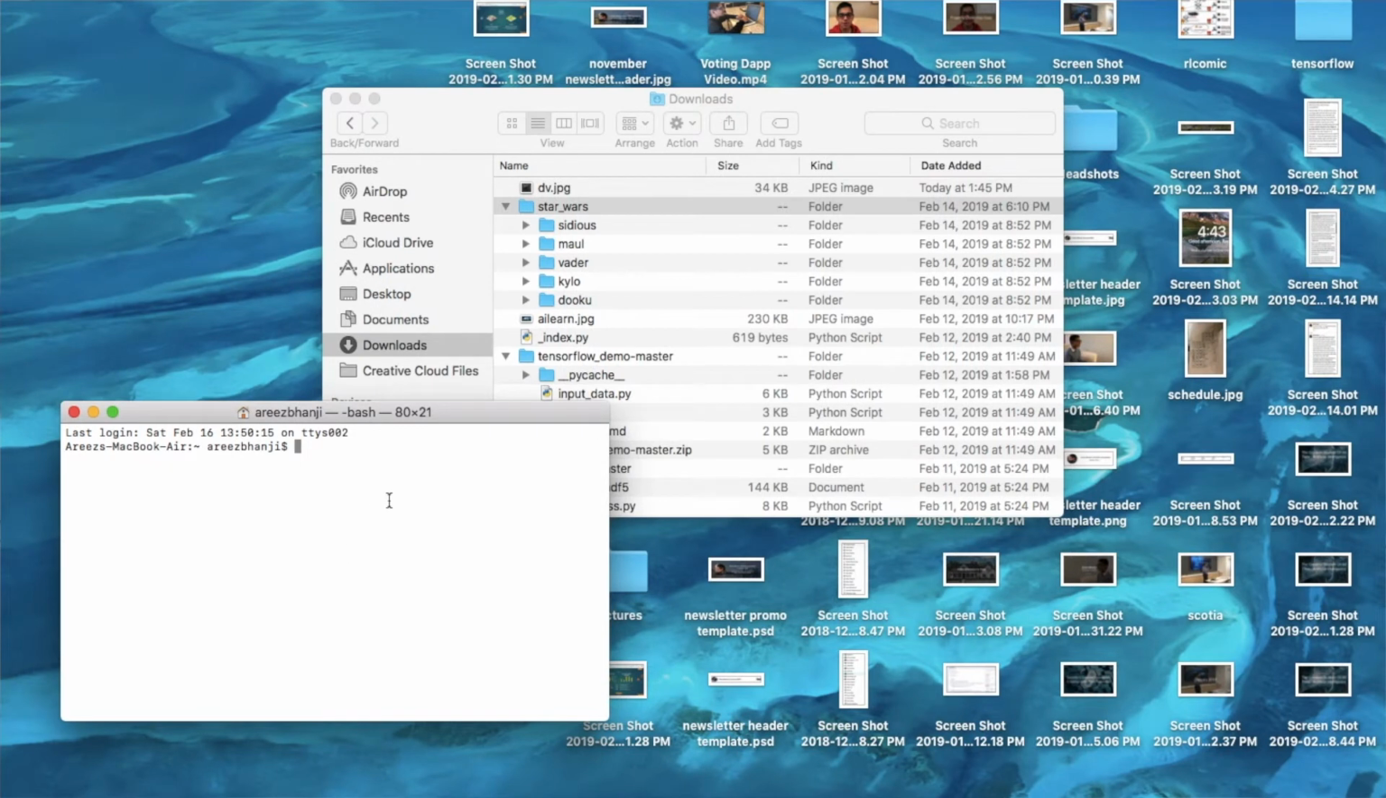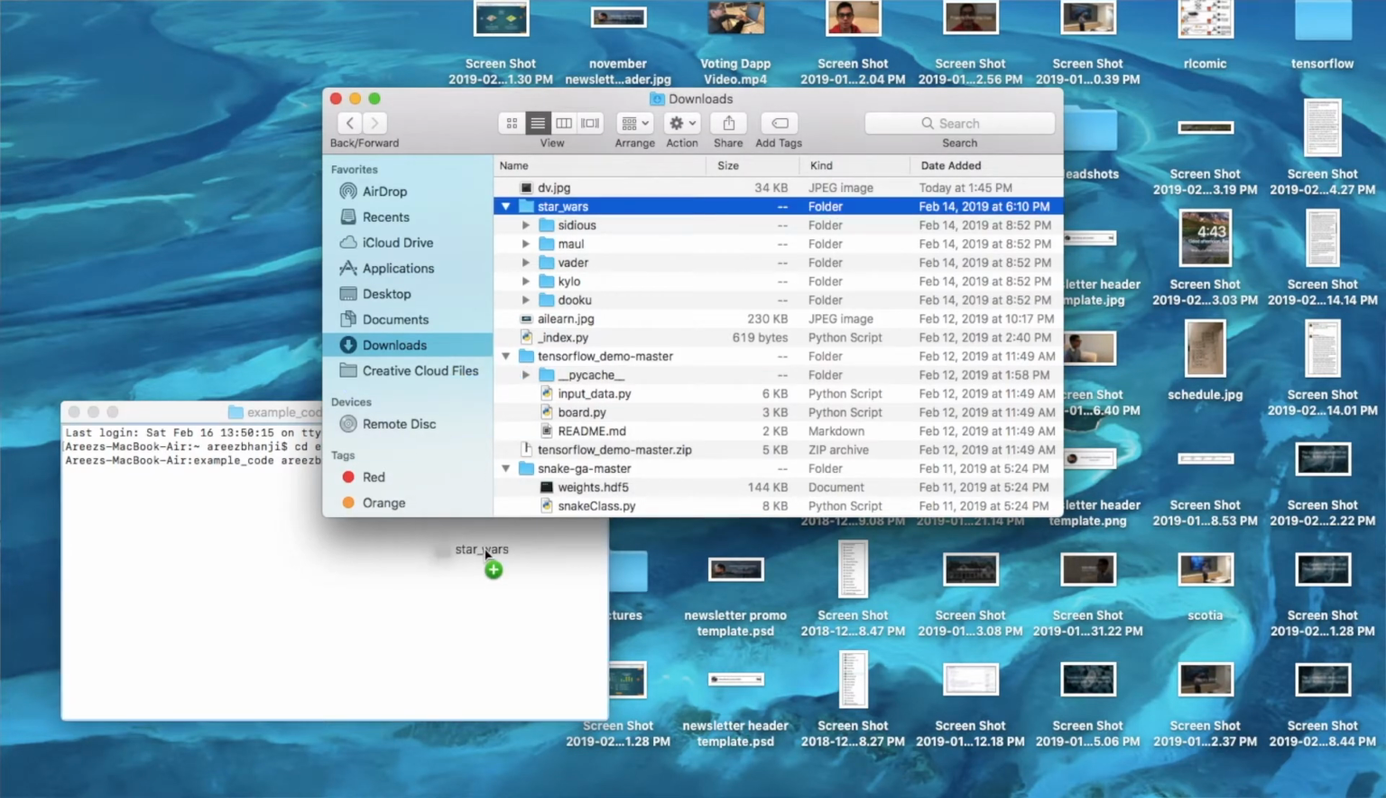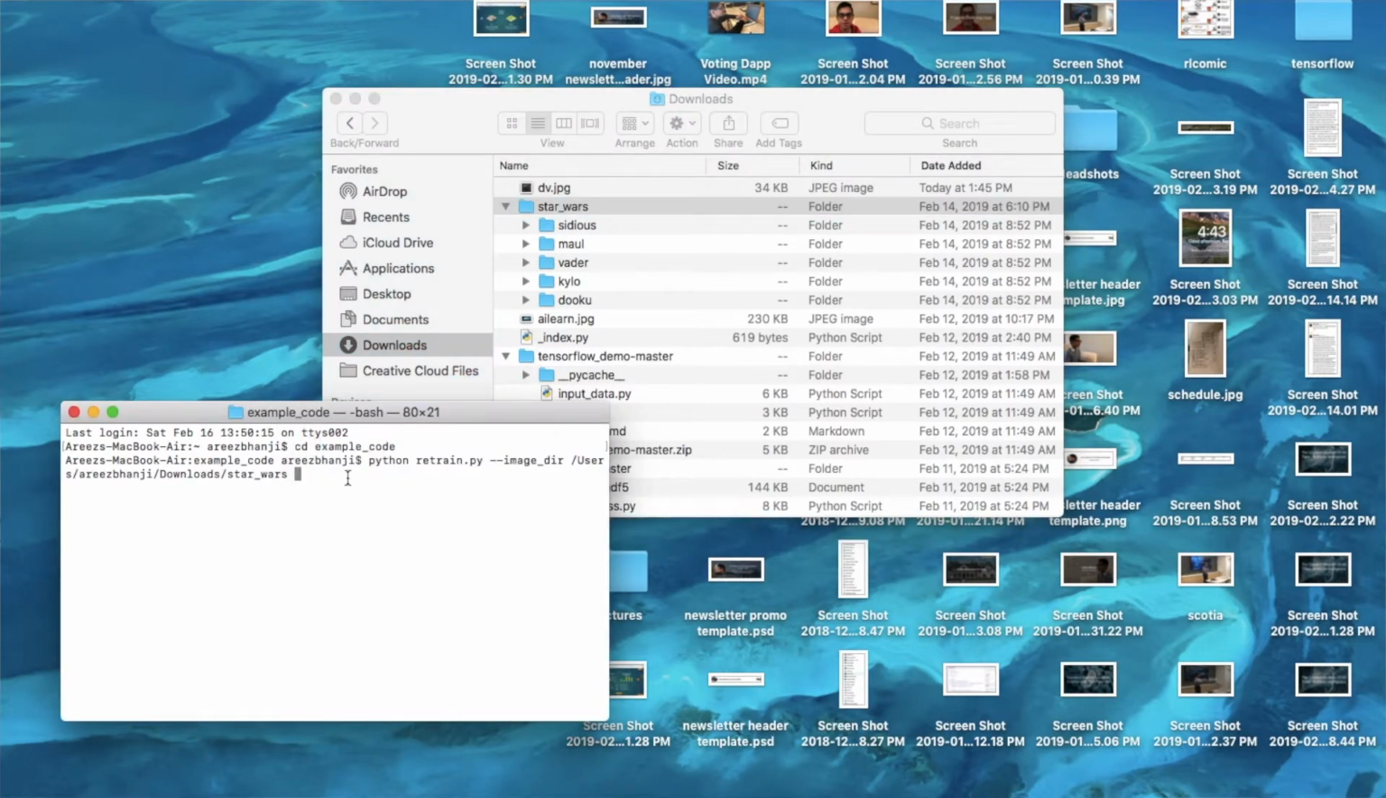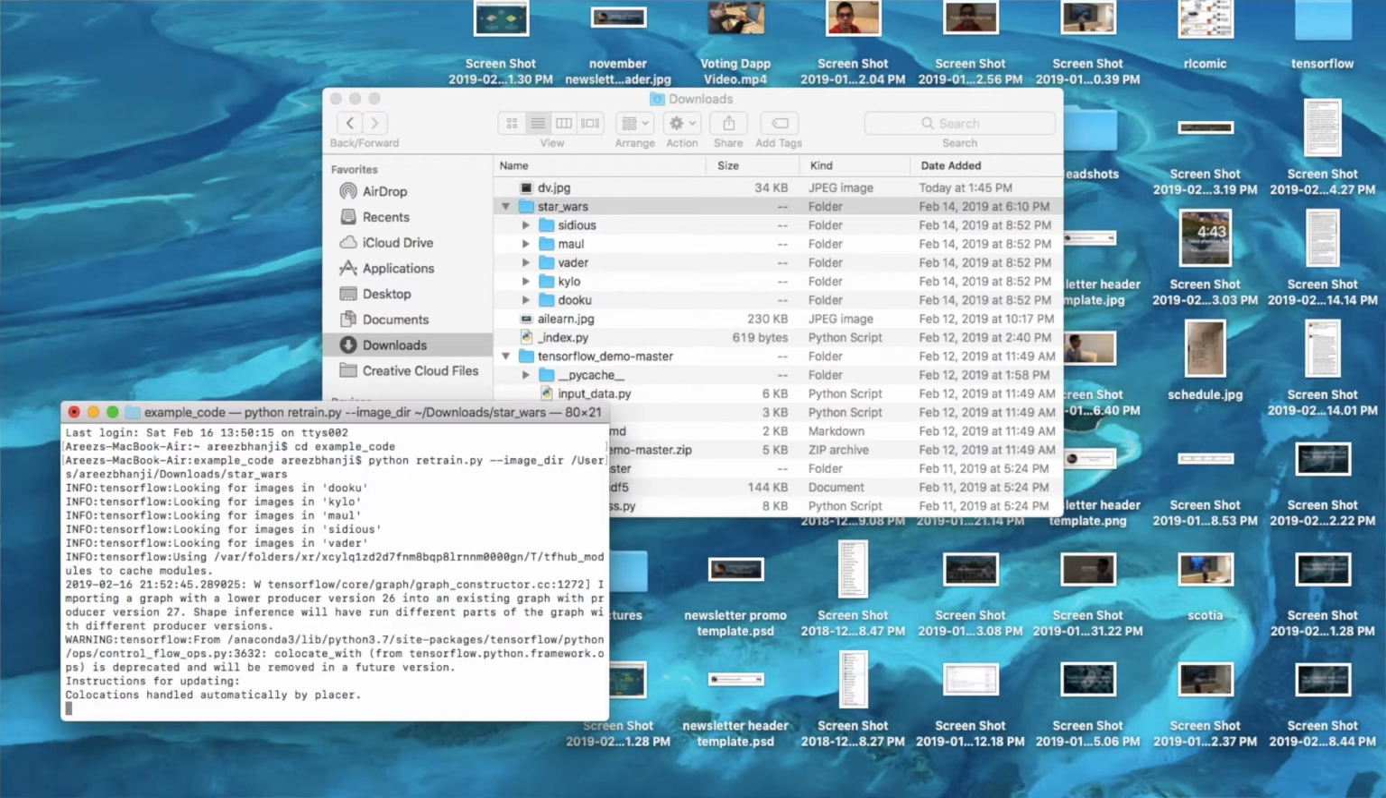To run this model, I'll navigate into the folder with the code in it and just run python retrained.py --imagedir, short for directory, and then the directory Star Wars. This directory contains images of Count Dooku, Kylo Ren, Darth Sidious, Darth Vader, and Darth Maul.